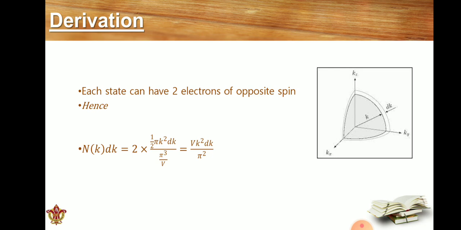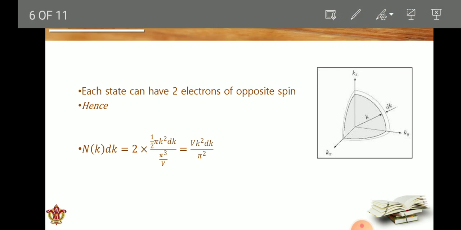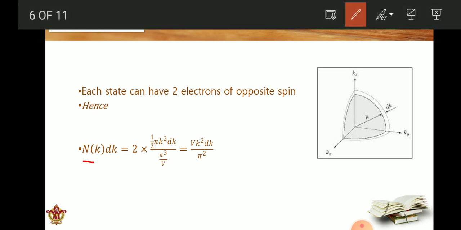So n(k) dk is equal to 2 times the volume divided by the total volume.